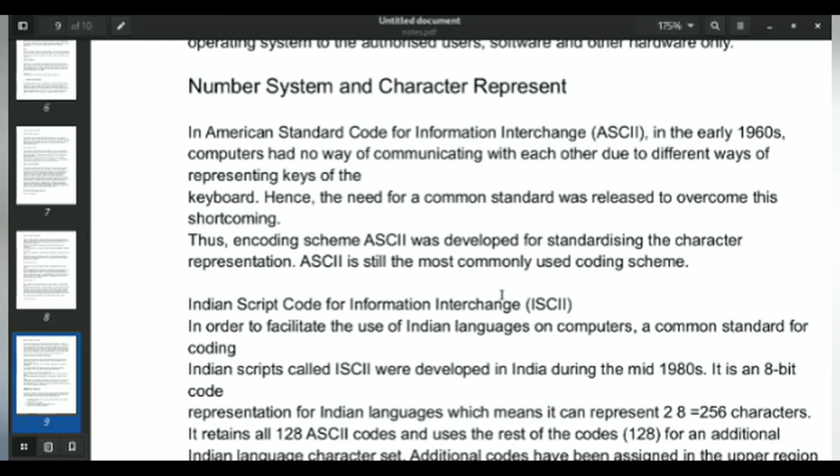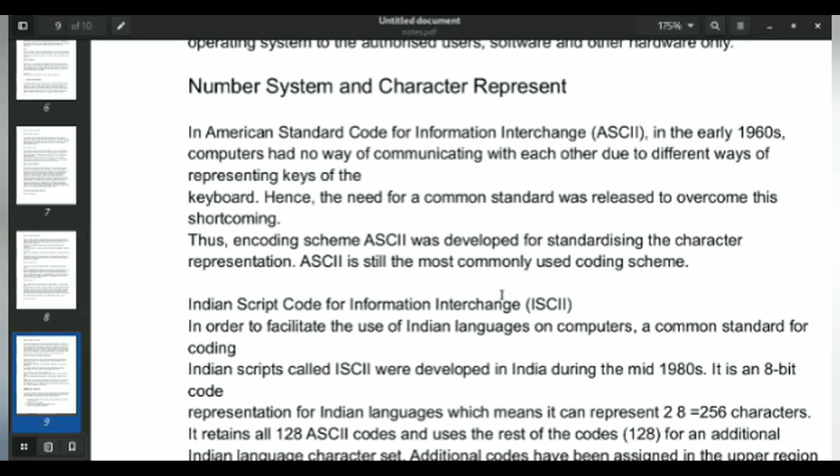The American Standard Code for Information Interchange, that is ASCII. In the earlier 1960s, computers had no common way of communicating, and they used certain kinds of codes to communicate, and the need for a common standard was realized to overcome this shortcoming.